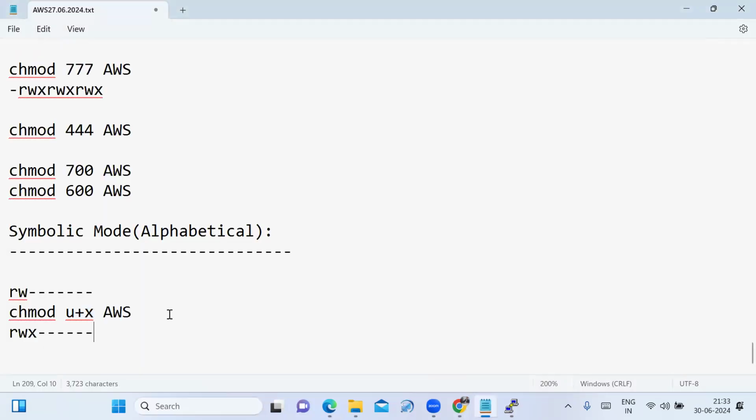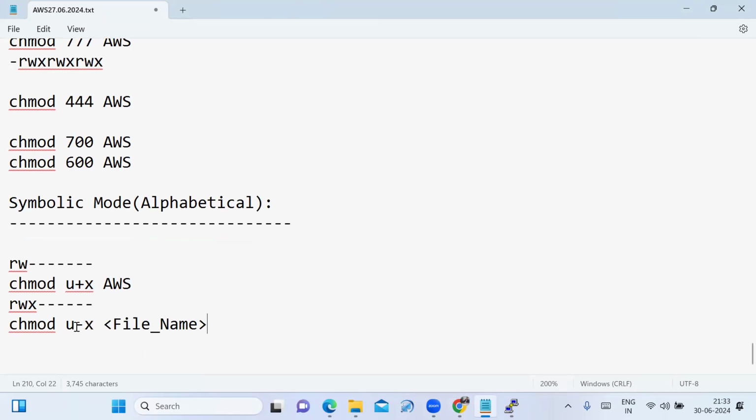I have to remove the execute permission. u minus. Minus is representing subtraction. For whom? User. User is nothing but the owner. I am removing the execute permission for the AWS file. Now I am changing the file permissions.